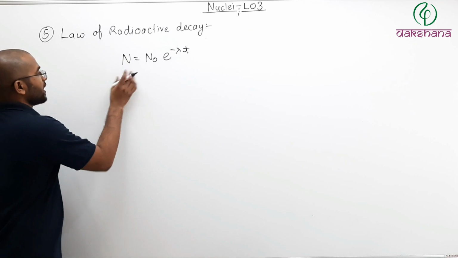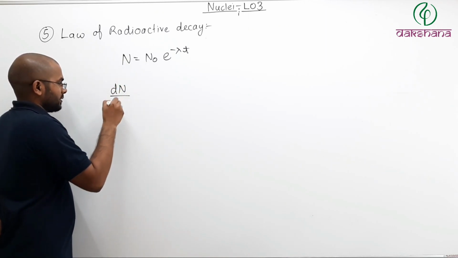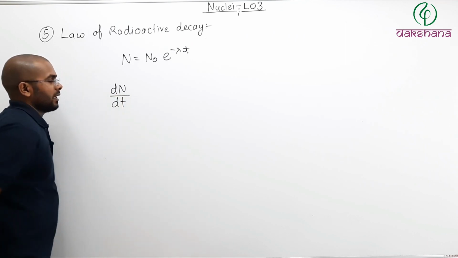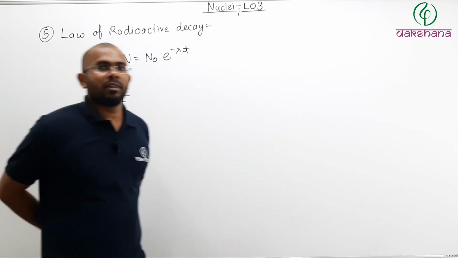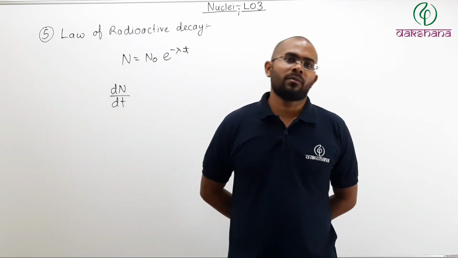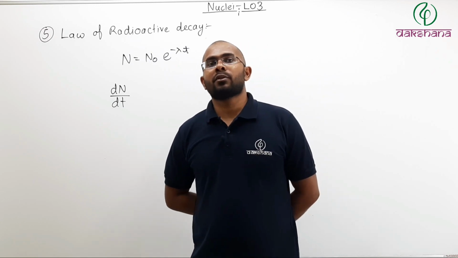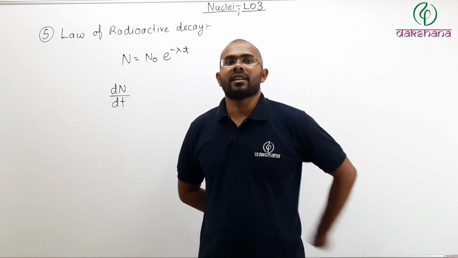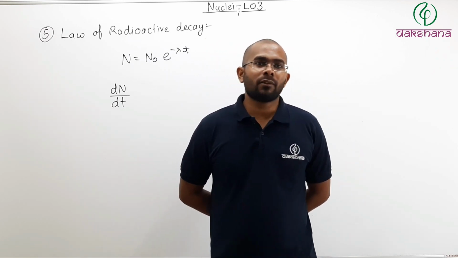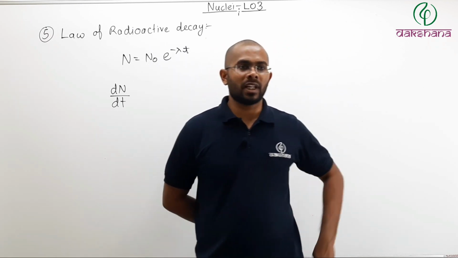If I differentiate this, dN by dt, it will give me the rate of change of the number of nuclei, meaning at what rate the total number of nuclei is decreasing. So that will be nothing but minus of the total number of nuclei decayed.